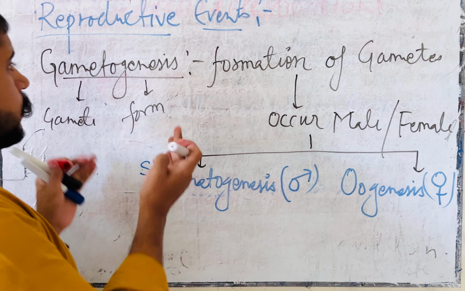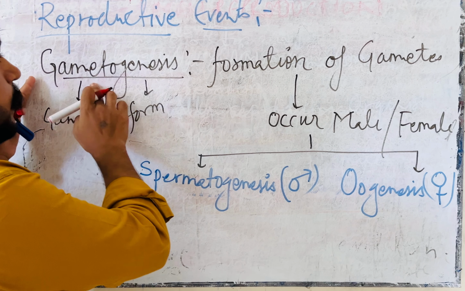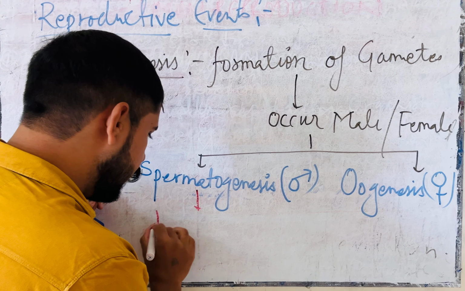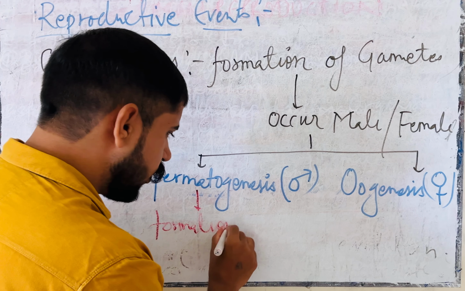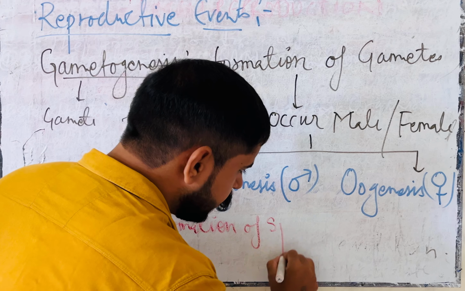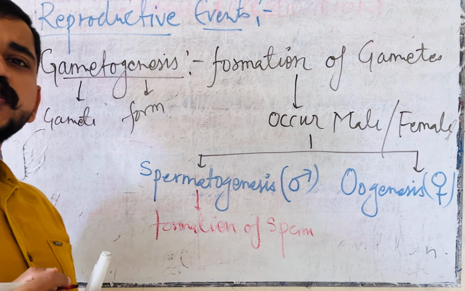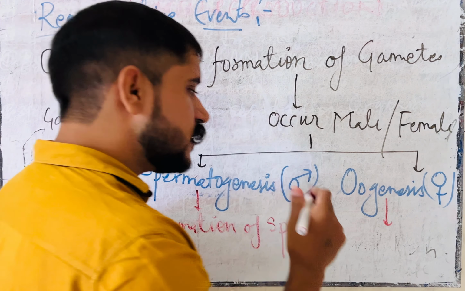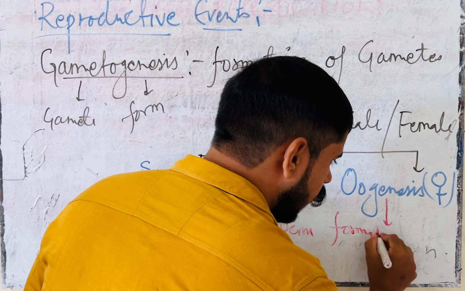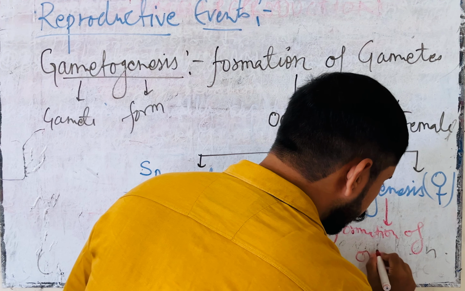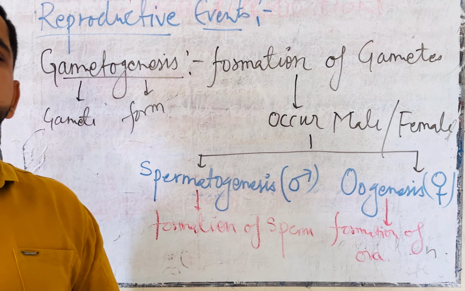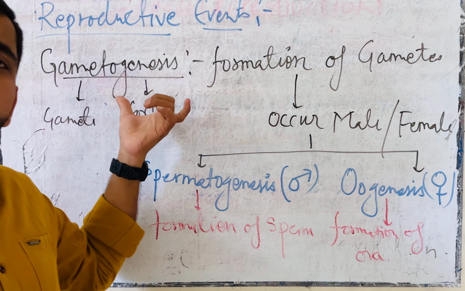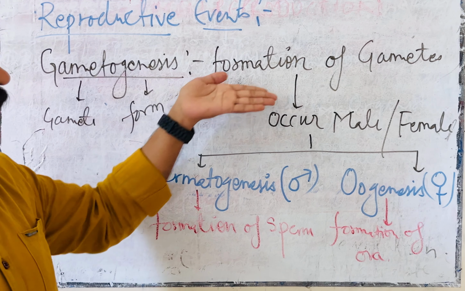Very good. Gametogenesis is the formation of gametes. Spermatogenesis is the formation of sperm. Great. Then what about oogenesis? Oogenesis is the formation of ova. It is the first reproductive event. In this reproductive event, we learn that gametogenesis is the formation of gametes.